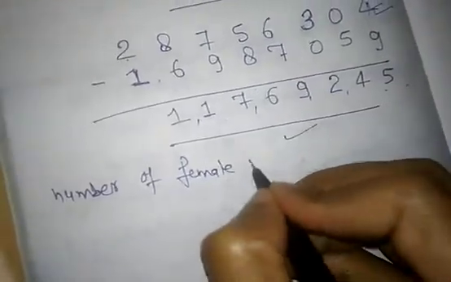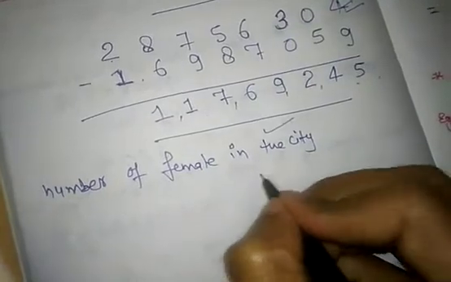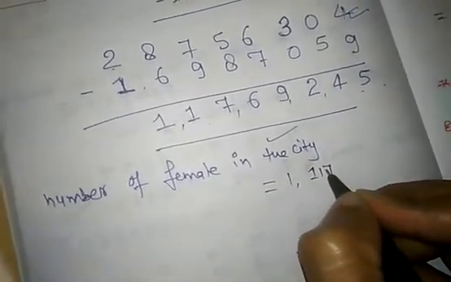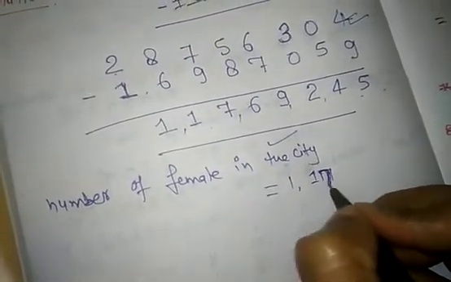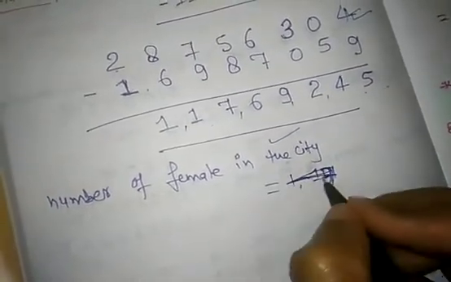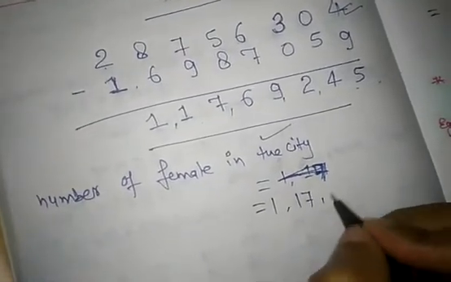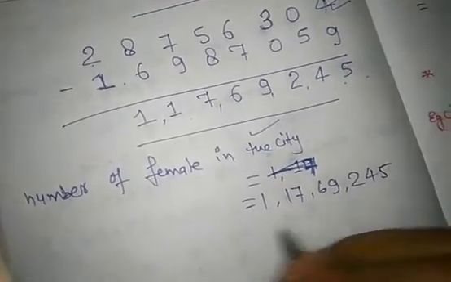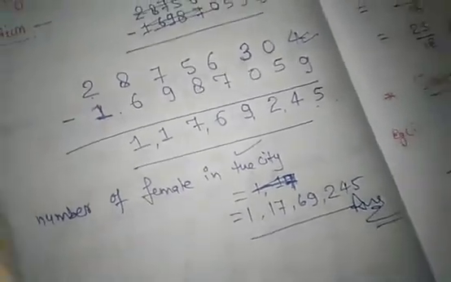So the number of females in the city is 1,17 lakh 69,245. This is your required answer.